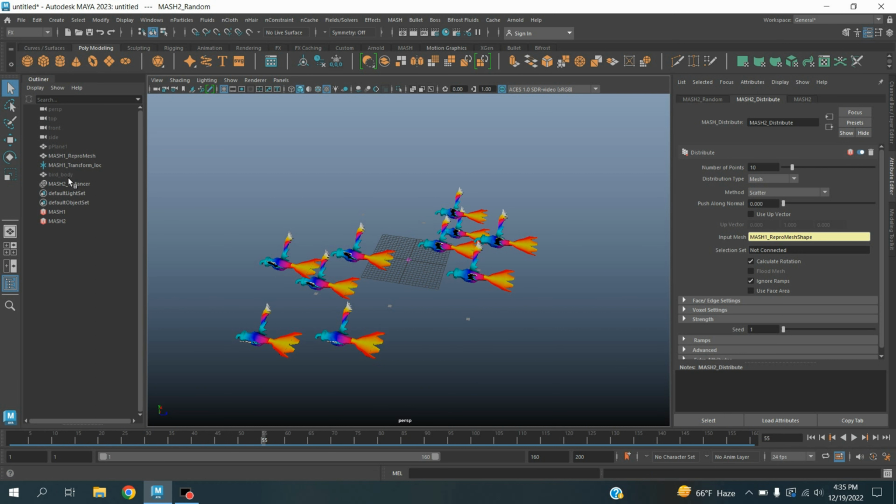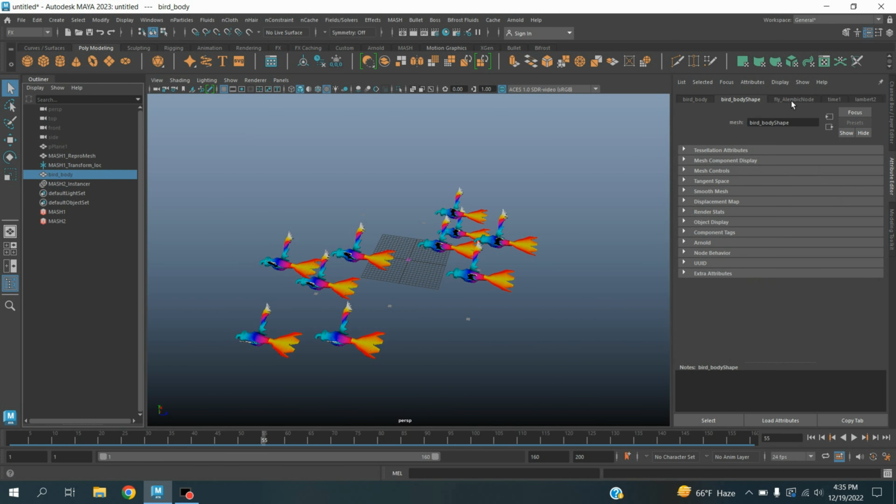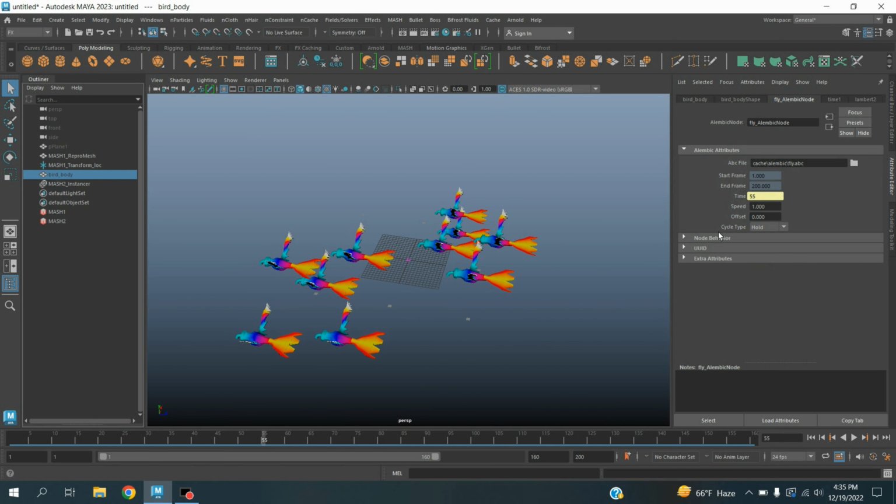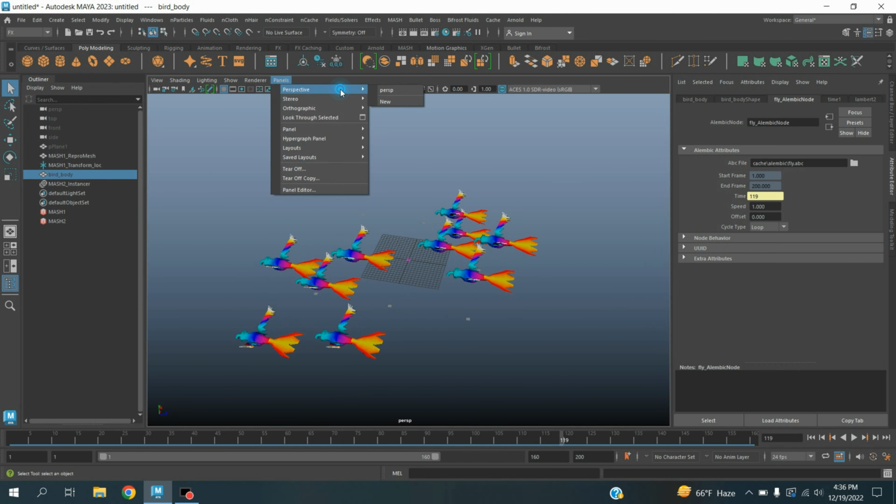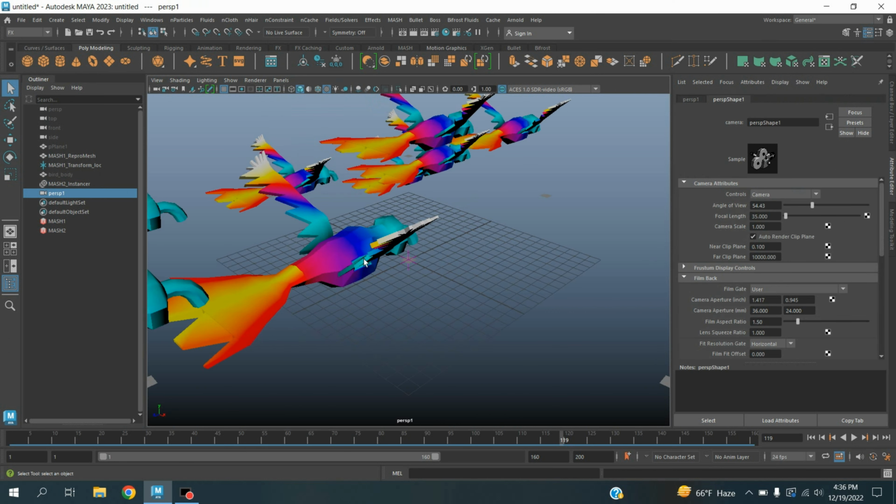Again select the bird body, fly Alembic node, cycle type change Hold to Loop. Now again go to frame 1, click play and see the effect. See, this time it is working. Pause, go to Panels, Perspective, take a new camera.